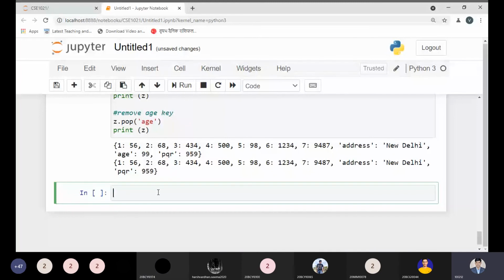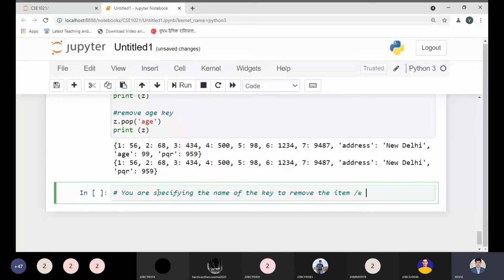Yes, sir. So in this case, you are specifying the name of the key to remove the item, or we can say the element.